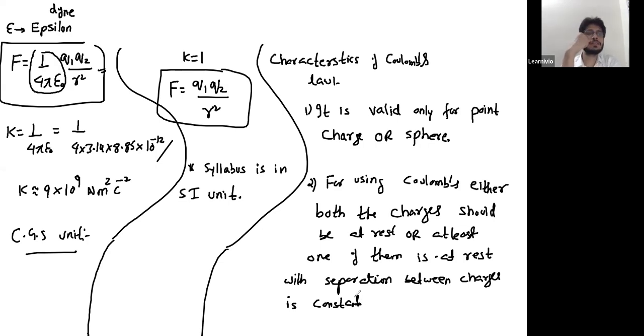So the first characteristic is you can use Coulomb's law only if both the charges are point charges or both are spherical bodies. The second is, for using Coulomb's law, let's say this is charge number 1 and this is charge number 2, both the charges should be at rest. If they are at rest, then you can use Coulomb's law. Or one of them is moving around it.